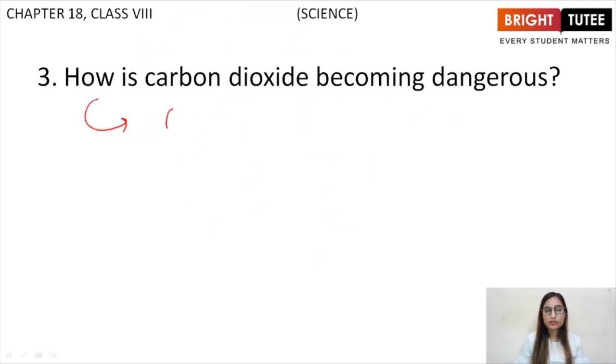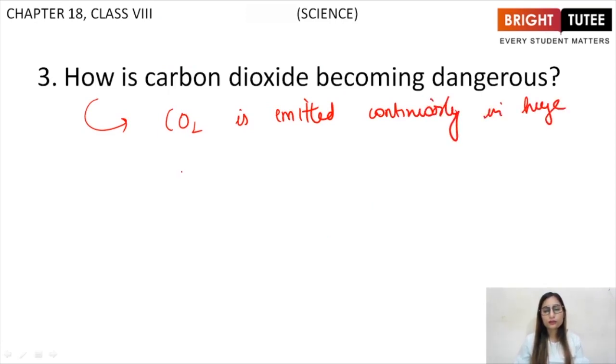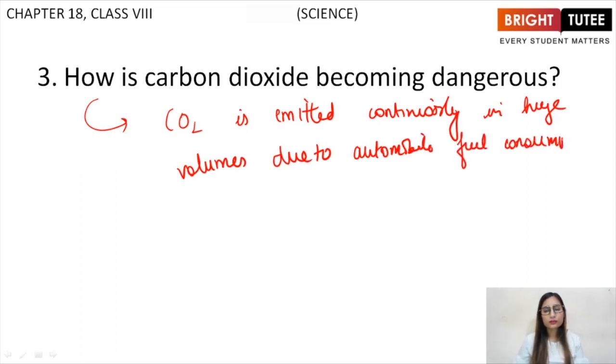Now, how is carbon dioxide becoming dangerous? Now you have to mention that carbon dioxide is emitted continuously in huge volumes due to automobile fuel consumption and industries, right?